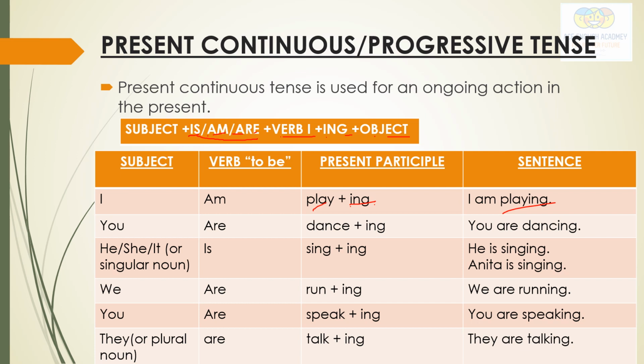With I we use am, with you we use are, and with third person singular, we use is. Okay, and rest all we use are. So here I have used different verbs: play, dance, sing, run, speak, talk. You can see examples here also. So this is how you can make present continuous or present progressive tenses.